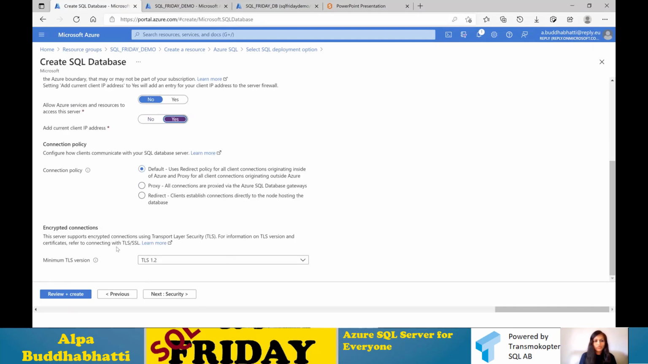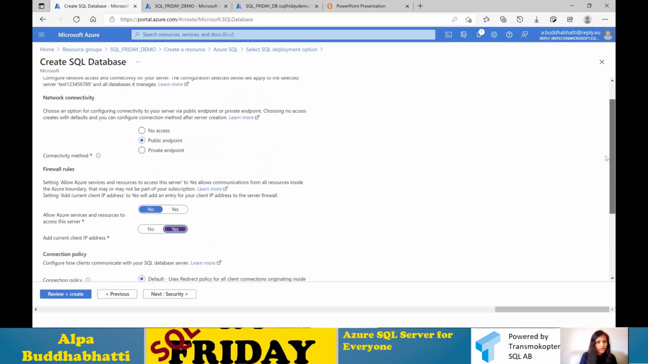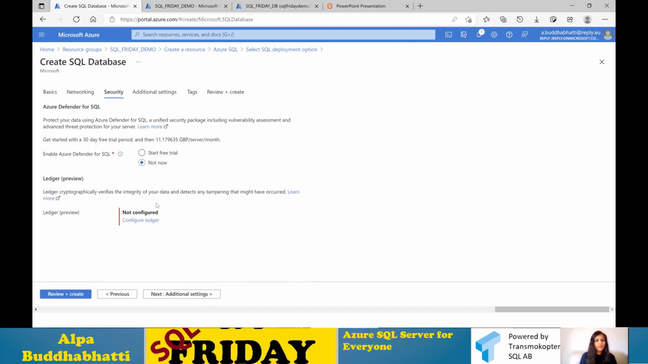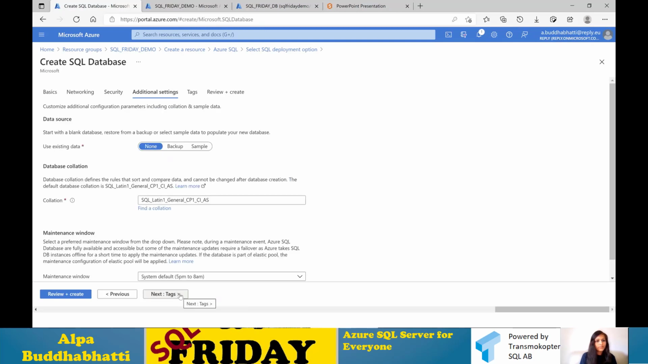So the rest of all we will keep as default. And yeah, we go to next. We don't need this one for now, because it's a good feature but we don't need it for our demo, so I'm just using the default one. And here I'm saying that create a sample database for me, so for that I'm using this one.